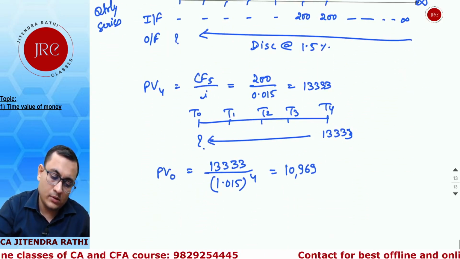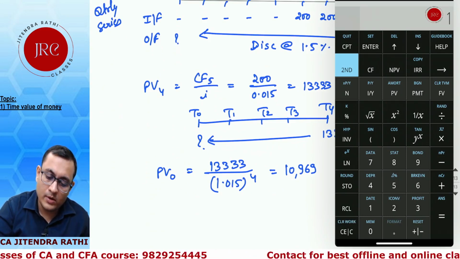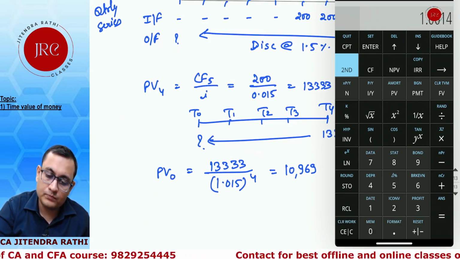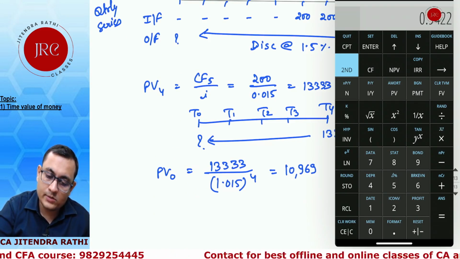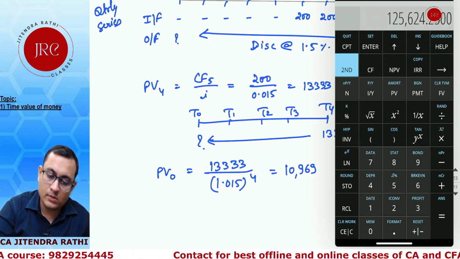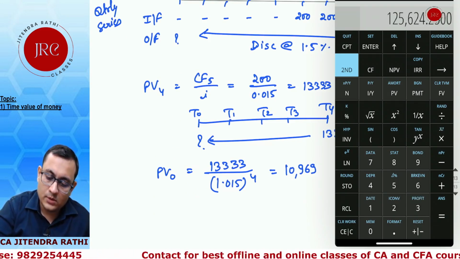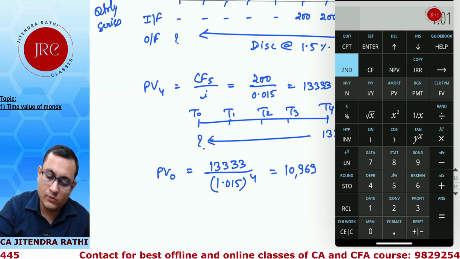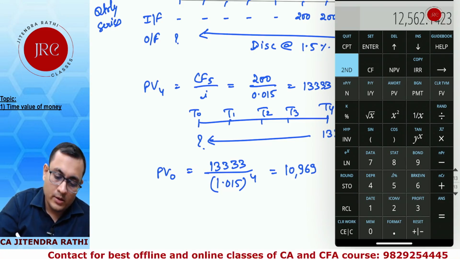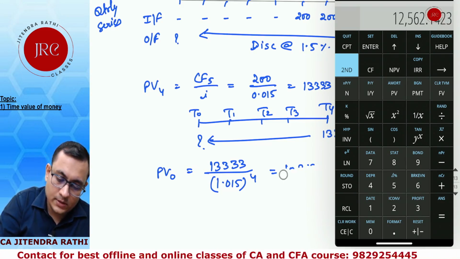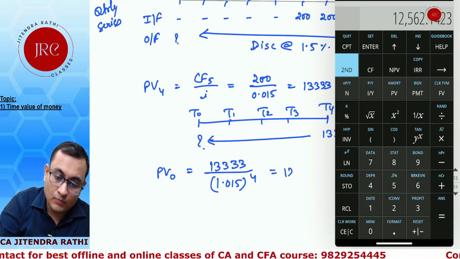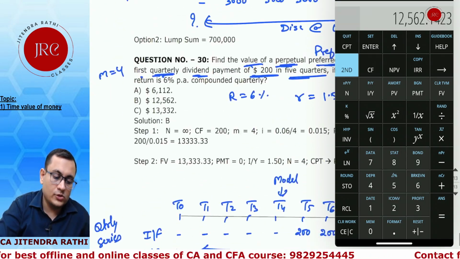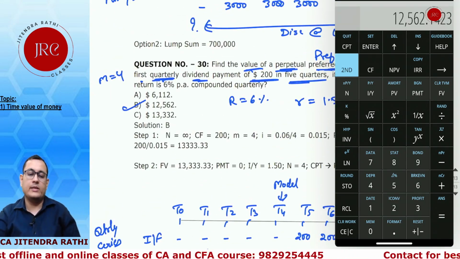I have done something wrong. It is not this. It is 13,333 divided by 1.015, which is 12,562. B is the final answer.